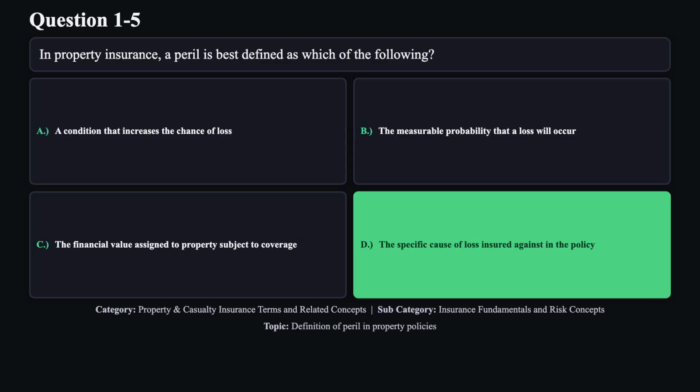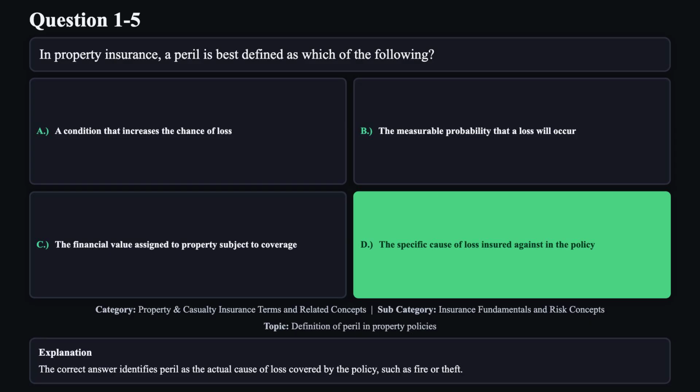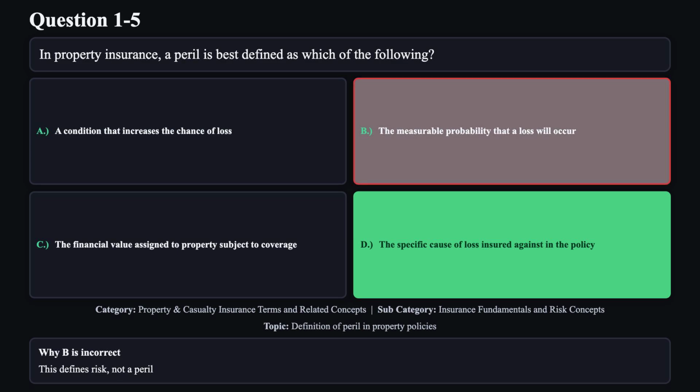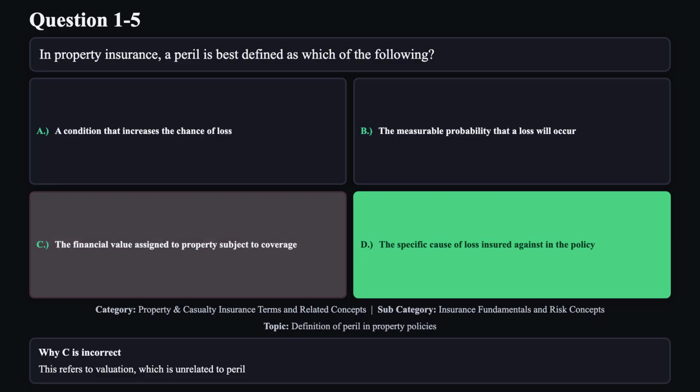The correct answer is D. The correct answer identifies peril as the actual cause of loss covered by the policy, such as fire or theft. Reason A is not correct. This describes a hazard, not a peril. Reason B is not correct. This defines risk, not a peril. Reason C is not correct. This refers to valuation, which is unrelated to peril.